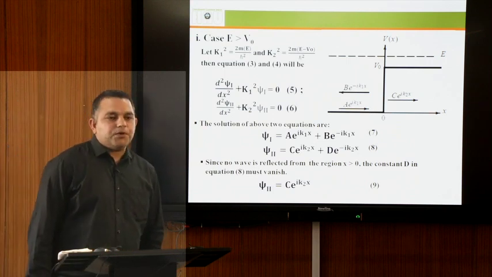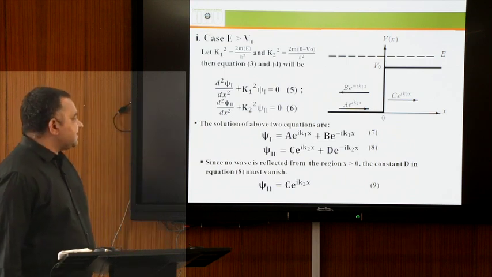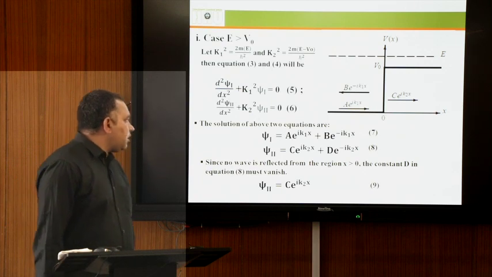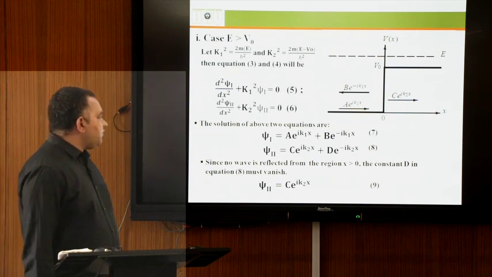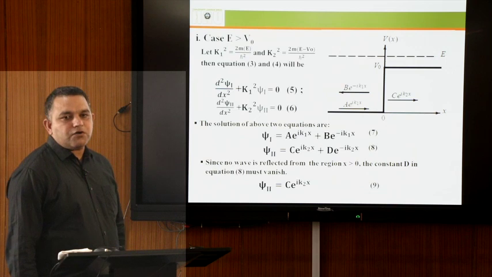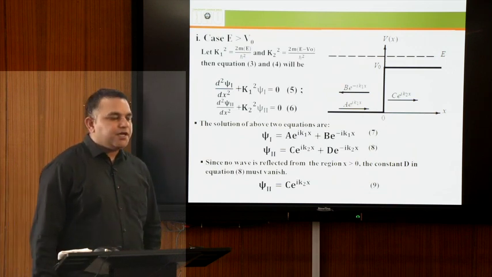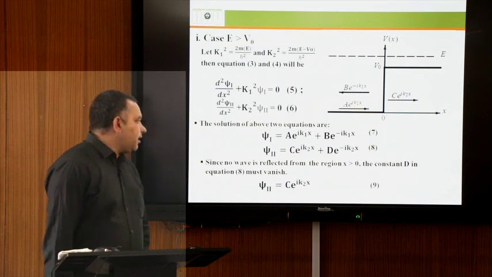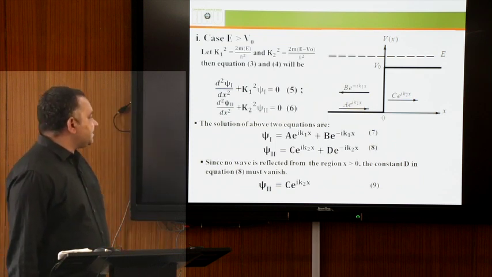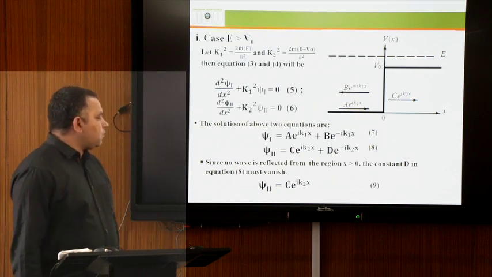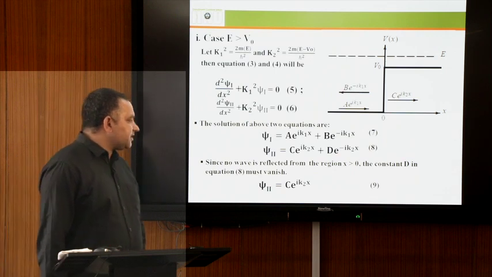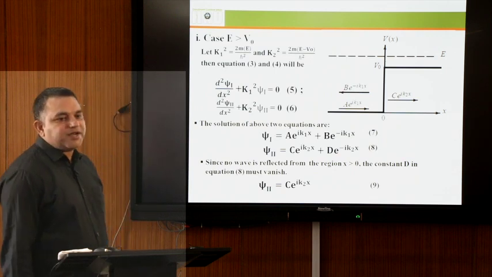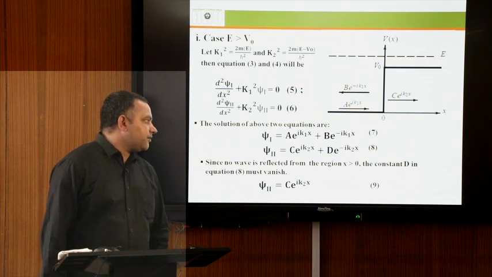Then the solution for equation 5 is psi first equal to a e to the power i k1x plus b e to the power minus i k1x, in equation 7, and the solution for equation 6 is psi second equal to c e to the power i k2x plus d e to the power minus i k2x, in equation 8.